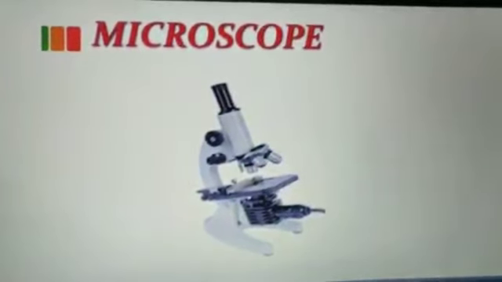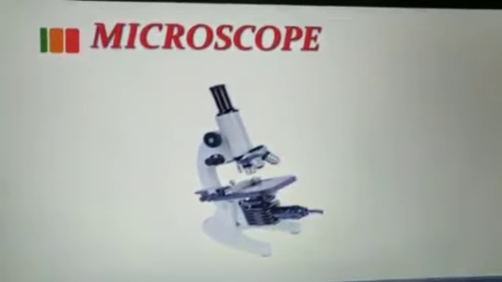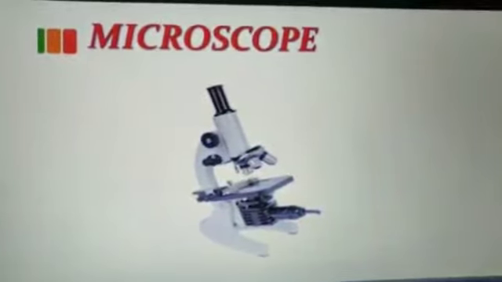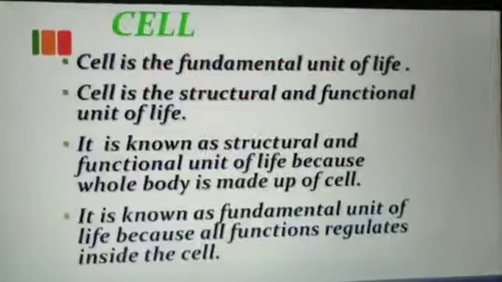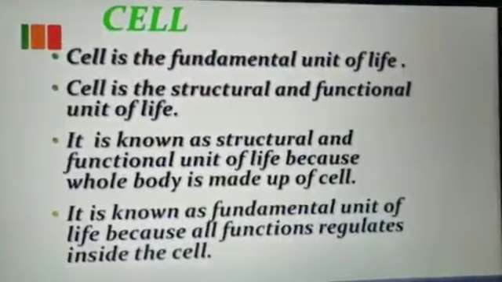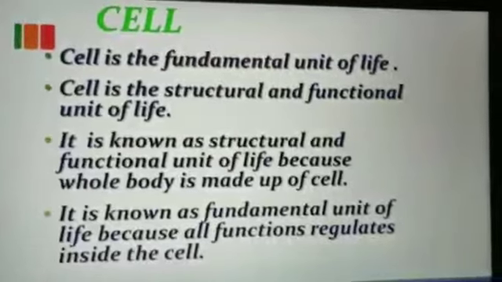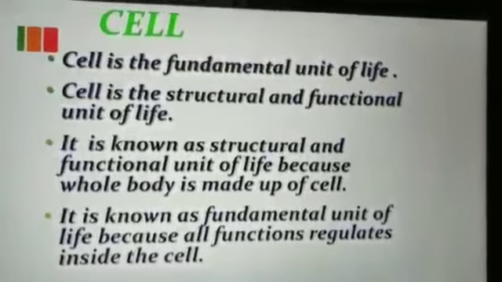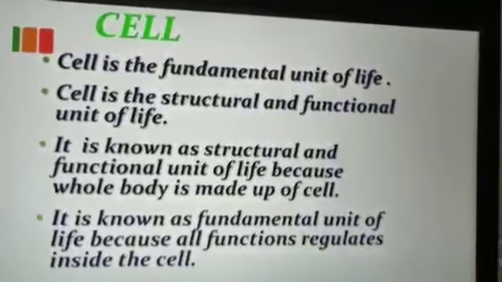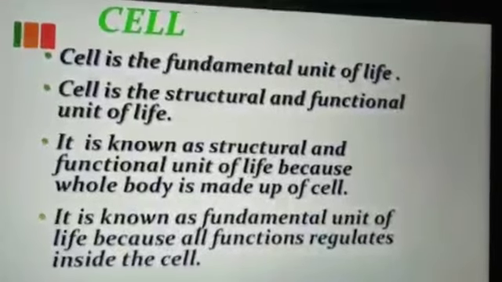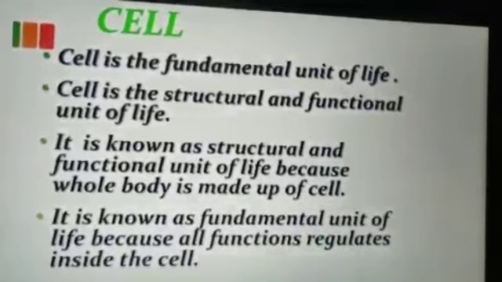Before the discovery of a cell, the microscope was invented. Robert Hooke first invented the microscope, and then the cell was seen. So what is a cell? Cell is the fundamental unit of life. It is also known as the structural and functional unit of life because the whole body is made up of cells. Each and every living organism is made up of cells.